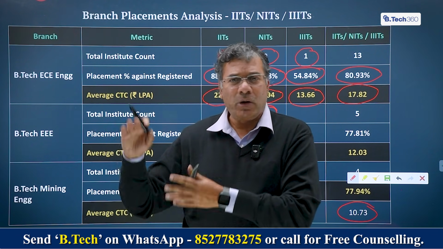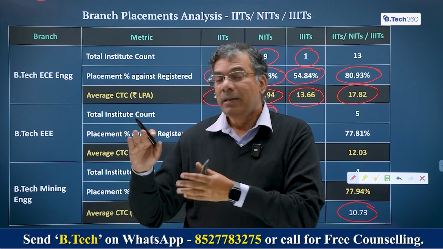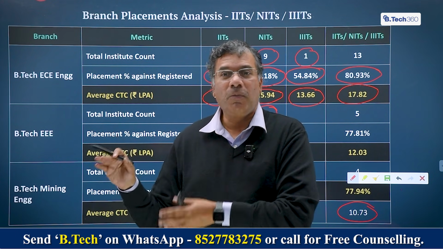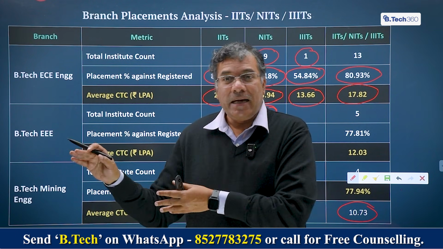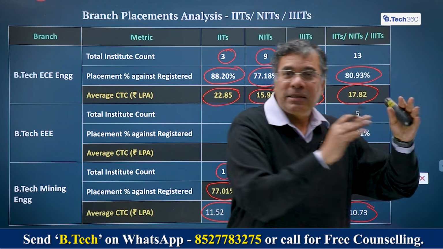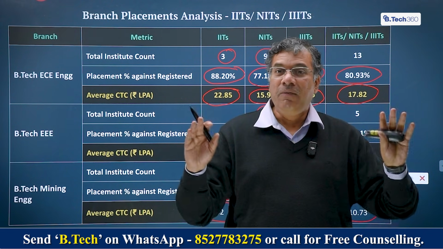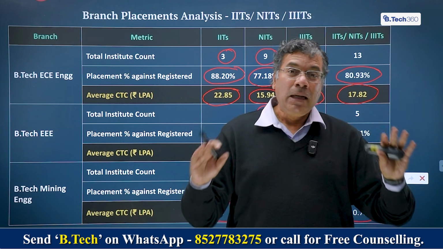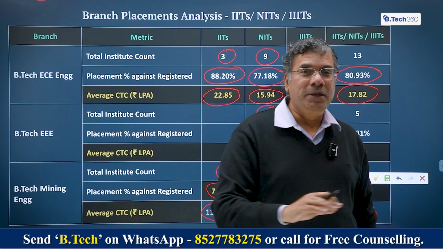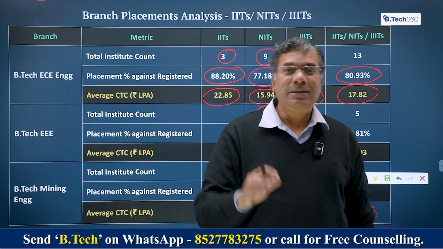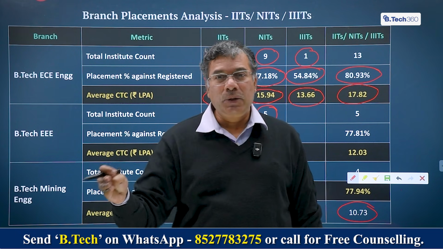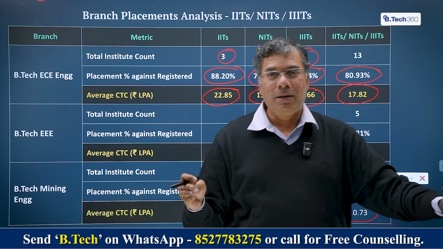It can be CSE or AI or data or those kinds of things. They don't have unplaced students or have a lesser number of unplaced students. And the average of the median salary is also very, very high as compared to the others. So it is very important for you to play this wisely, with information and data, so that you take the most optimal decision. The choice that you have in your hand is how you optimize the rank that you have in terms of the choices that you make.